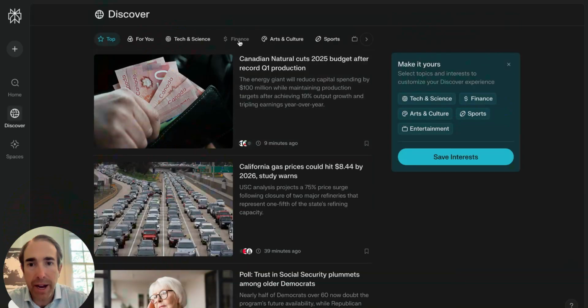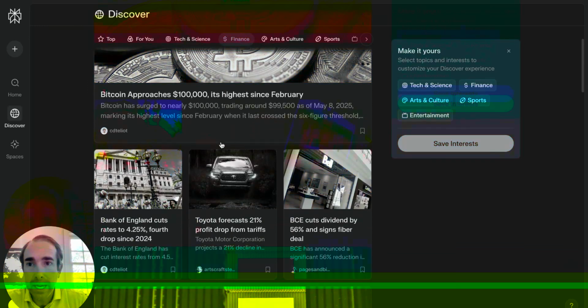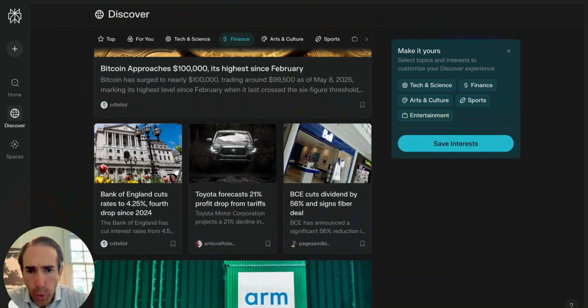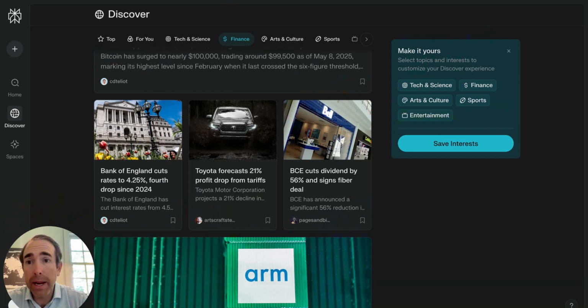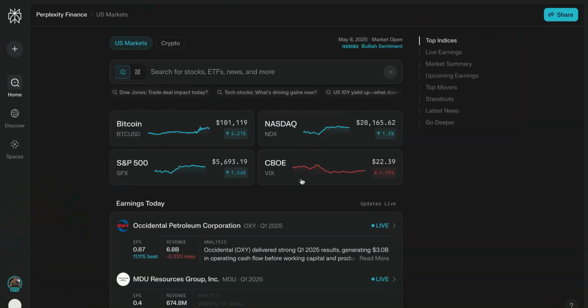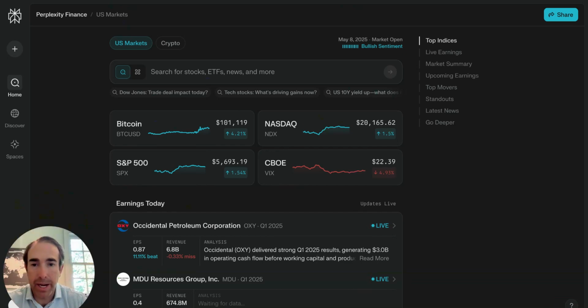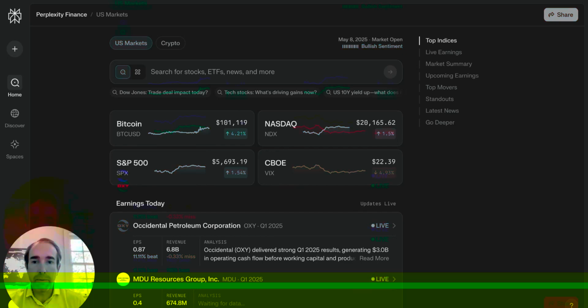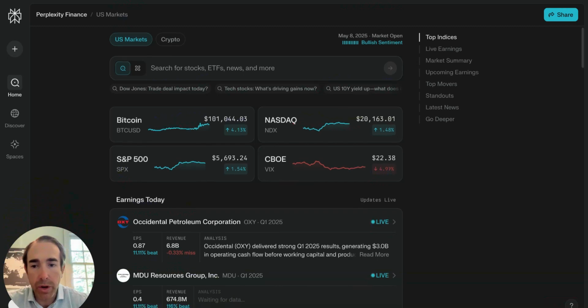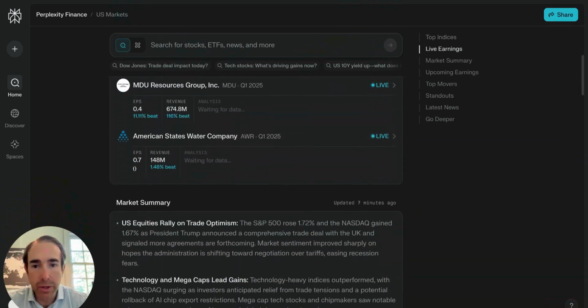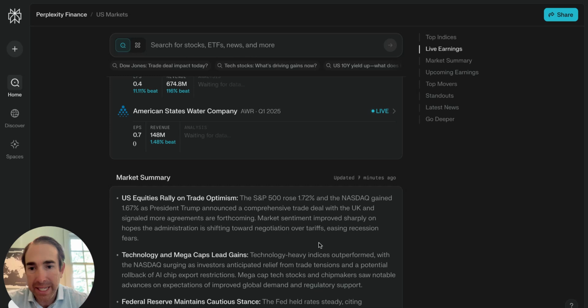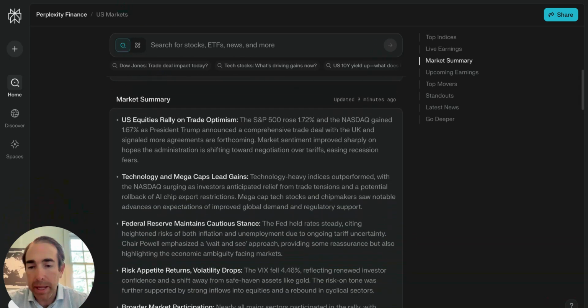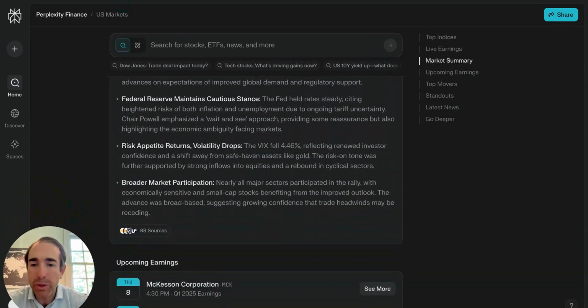I want to dive into the finance section. So this shows finance stories, which is great. But I think what I really love about Perplexity is that it's got a finance section on steroids here. And you can see that here, right? So you can go in and see real-time information on the markets and what's going on in the marketplace. You can see news, market summary, again, updated 7 minutes ago. It's real time because it's using real-time sources.